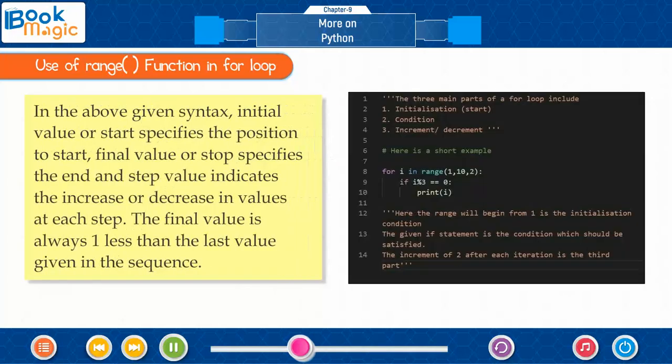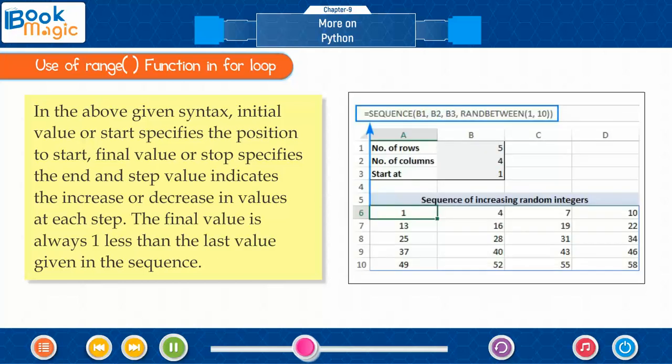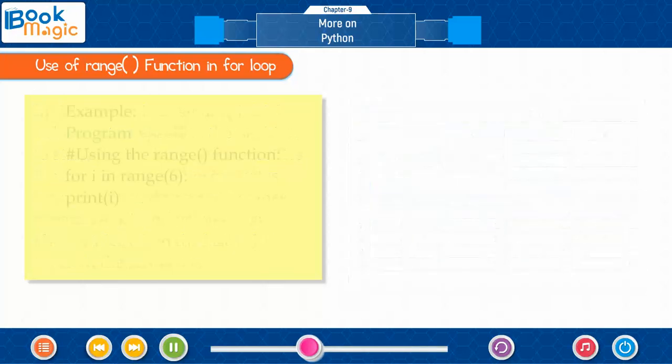In the above given syntax, initial value or start specifies the position to start, final value or stop specifies the end, and step value indicates the increase or decrease in values at each step. The final value is always 1 less than the last value given in the sequence.